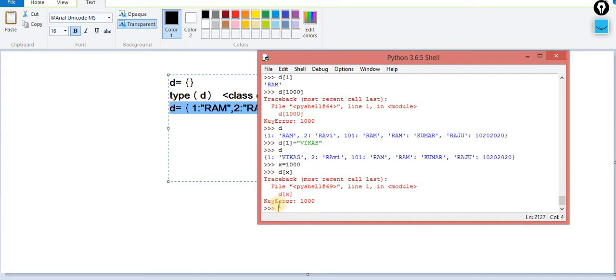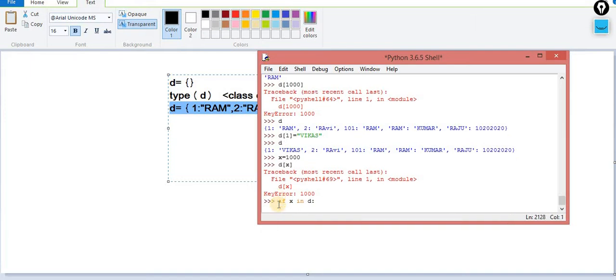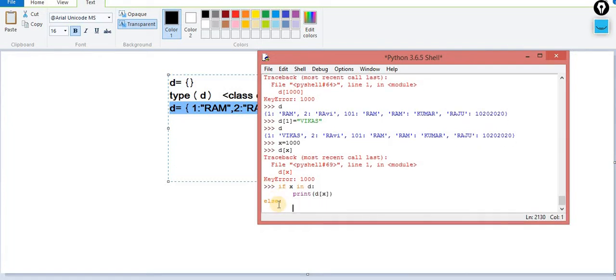But what I want is that the user gets a message that the key entered by them is not available. How can I handle this situation? If I ask the value from the user and the user enters the value inside X, it is the same scenario with the help of input. Now, X in D. If X in D, then print D of X, else print key is not available.